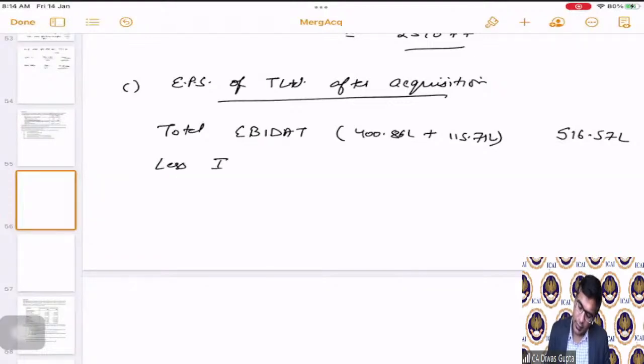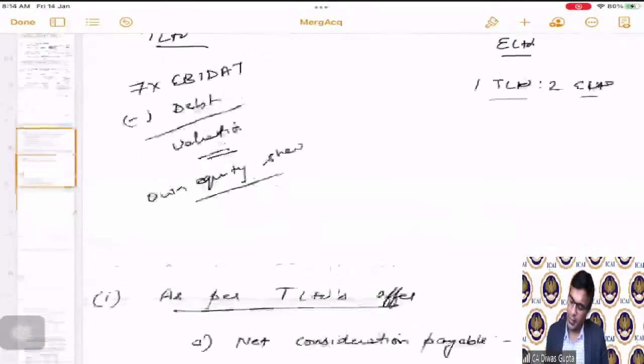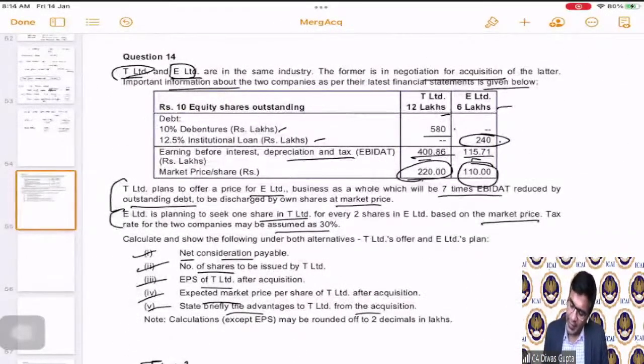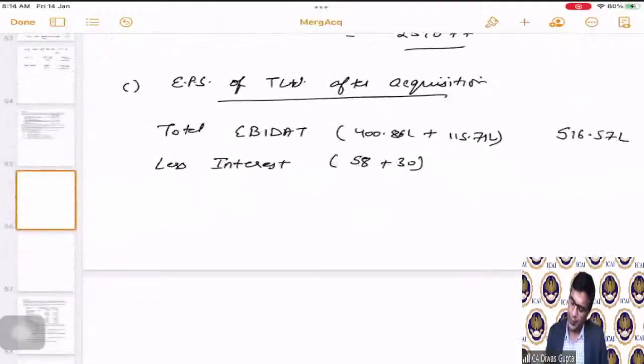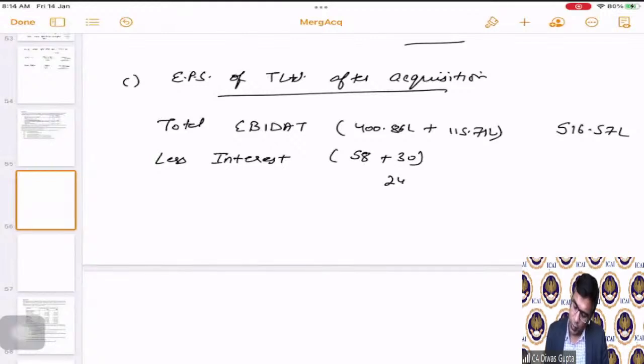Less interest. Interest is how much? 58 plus 30. How have we calculated this interest? On 580, there is a 10% interest, and on 240, there is a 12.5%. 240 multiplied by 12.5%, and 580 multiplied by 10%. All this put together is the interest, correct? For both the companies. So this comes as 88 lakhs.